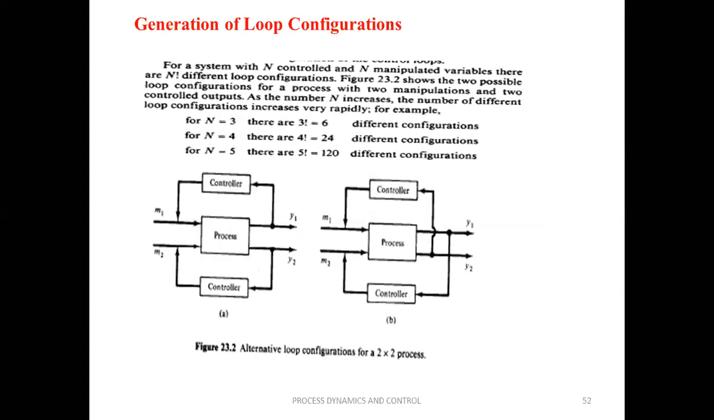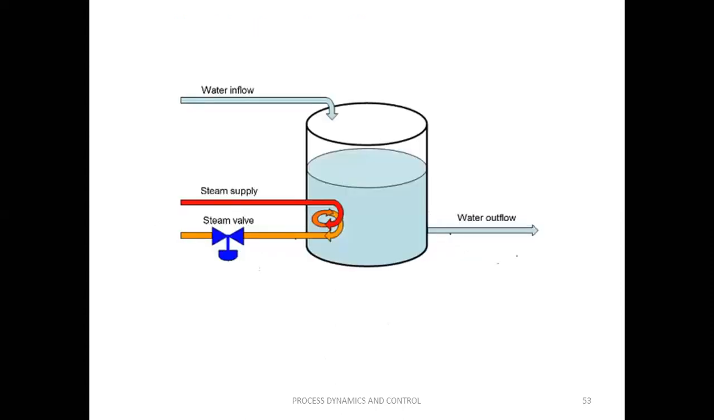Now I'll go to this example. Here assume that my control variables are the level of the tank and the temperature of the liquid. The manipulated variables are the inflow rate and the steam flow rate. So how many possible configurations? Maybe the water inflow rate is used to vary the level, and the temperature is controlled by varying the steam flow rate. That is one configuration.